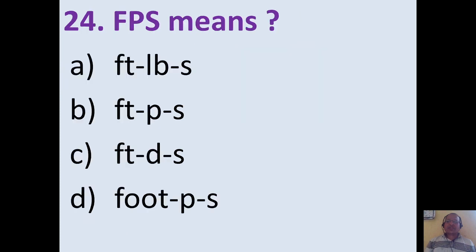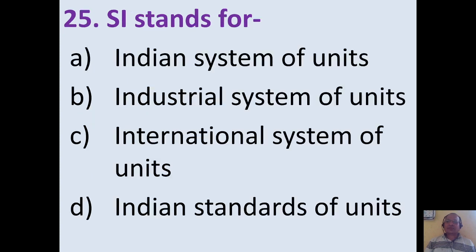FPS means foot, pound and second. But a trick is given here for confusion. Remember, pound has abbreviation LB. So first option A will be the correct one. Foot, LB, second. LB stands for pound. So option A is the right one.